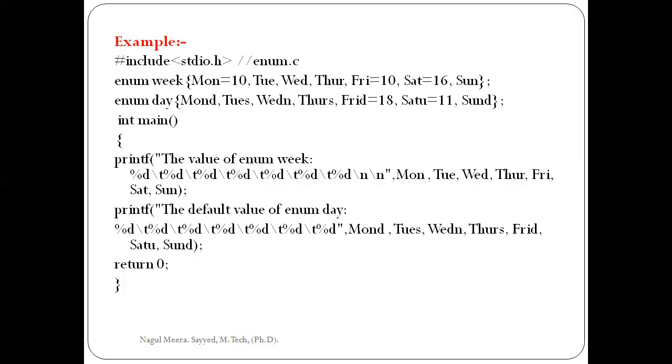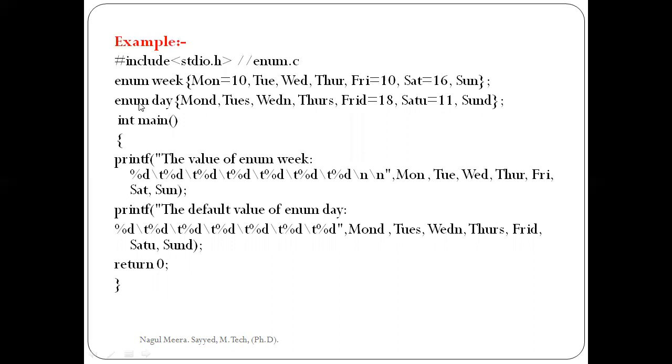This is my header file. Here I am defining two user defined variables, week and day, by using enum. So enum week, that is Monday equal to 10, Tuesday, Wednesday, up to Sunday, semicolon.